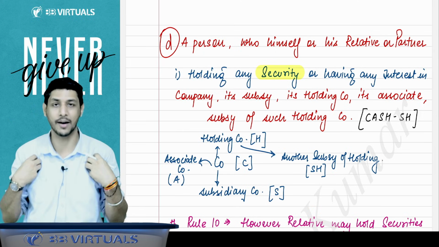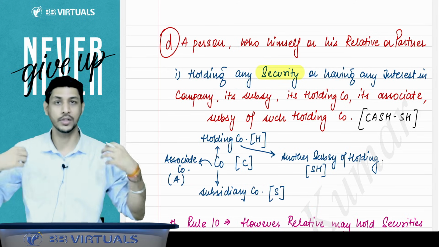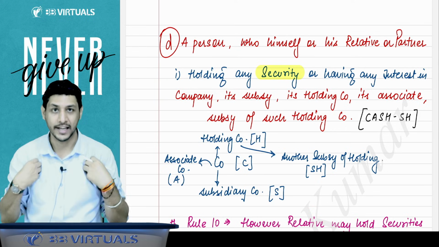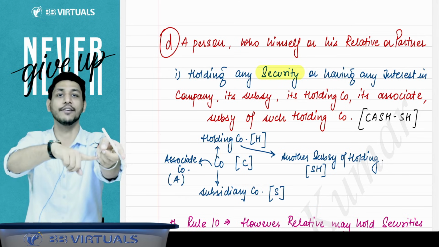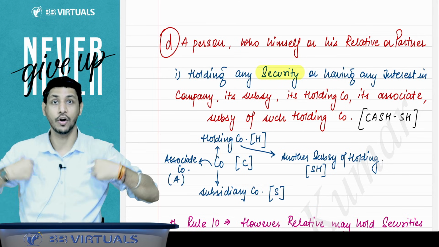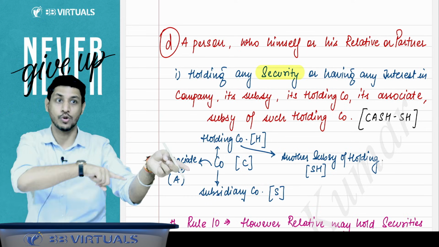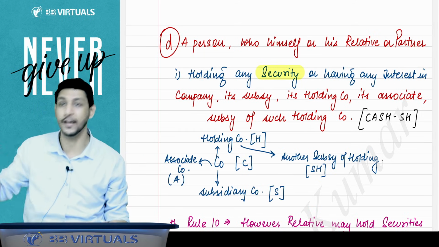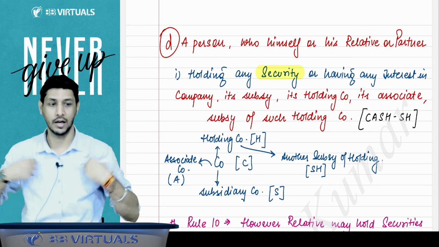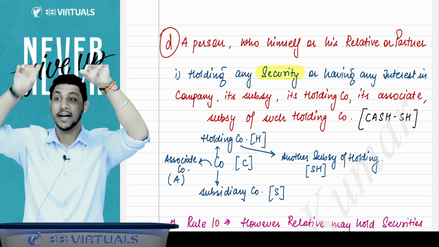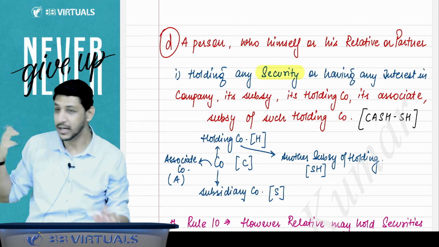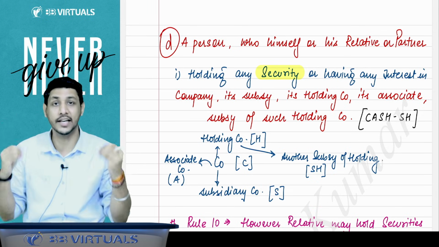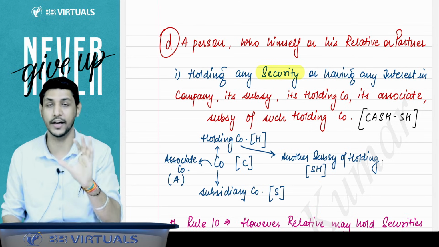Just understand that there is a company A Limited. Suppose you are proposed to be the auditor of A Limited. Now you cannot be the auditor of A Limited if you or your partner or your relative is holding any security in this company, or its holding, or its subsidiary, or its associate, or the subsidiary of such holding, which means any other subsidiary or fellow subsidiary. The holding company is having a holding company, and there is some other subsidiary of such holding company. So that becomes your fellow subsidiary. So if you, or your partner, or your relative is holding even a single rupee of security in all these companies, you will be disqualified. You cannot be the auditor.